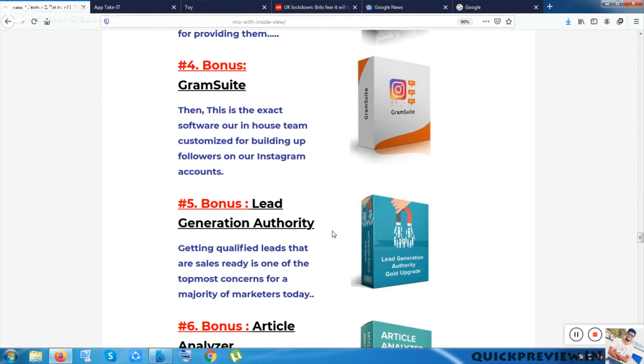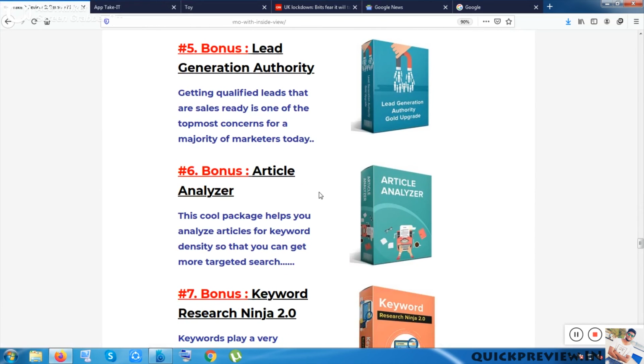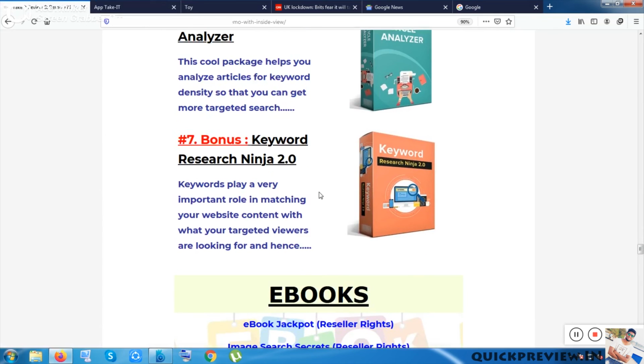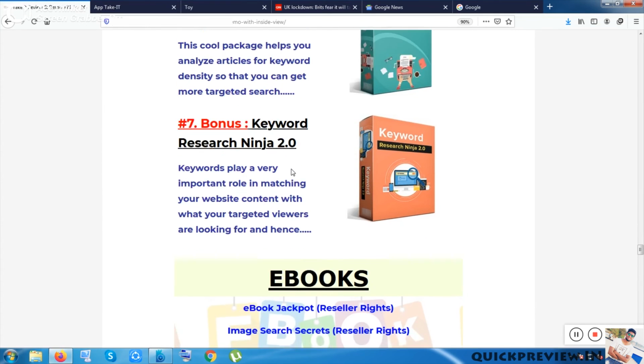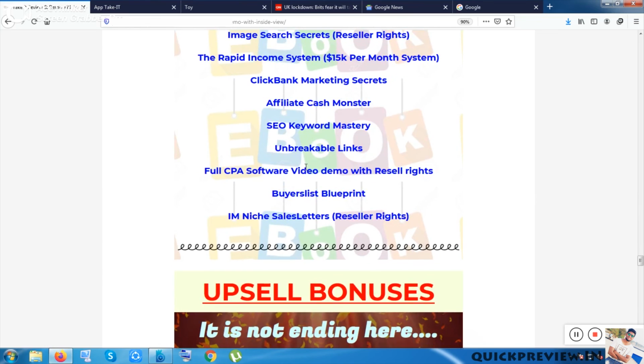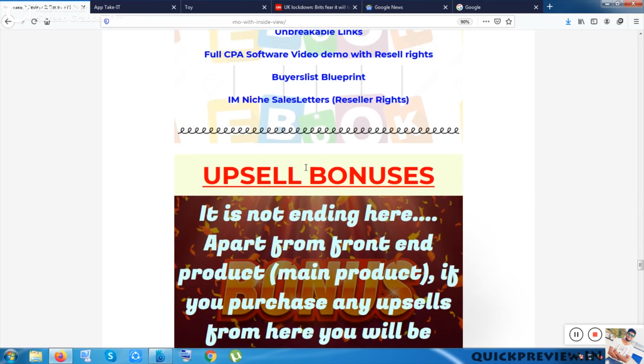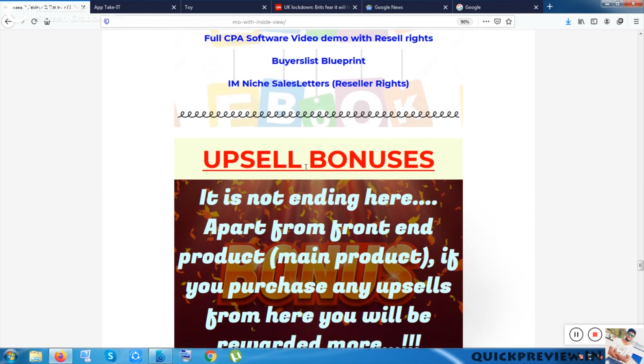You will also be getting leads. Article Analyzer will help you correct your metadata or something like that, and Ninja Keyword will show you your keyword research. Okay, so these are the ebooks. This will also be given to you totally free, and as the upsells are costlier, you will be given some costlier and more valuable bonuses from my website.